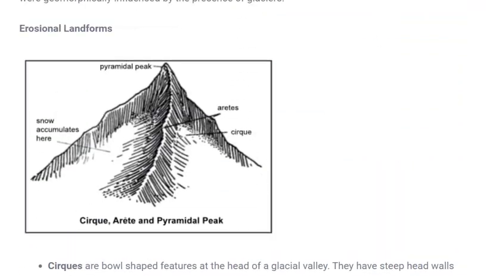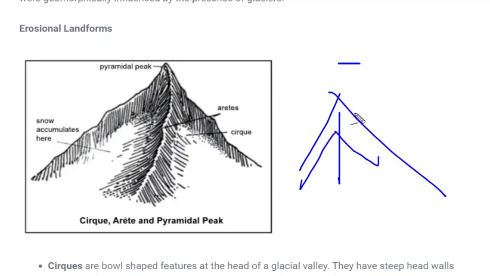Next is horn. When the glaciers start eroding from all directions of the mountain, for example, this is a mountain and the ice sheets start eroding from every side. Earlier the mountain was in a pyramid shape.